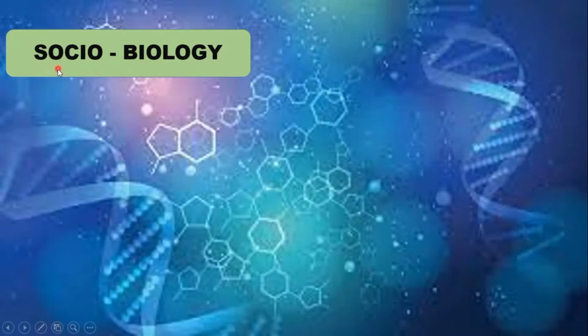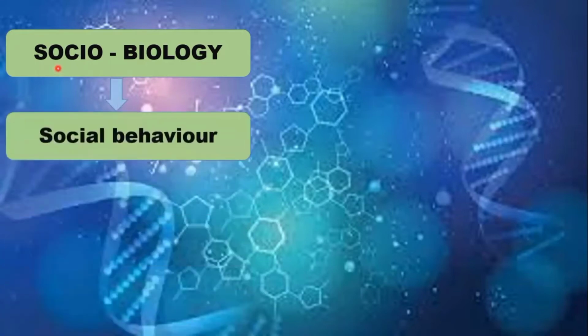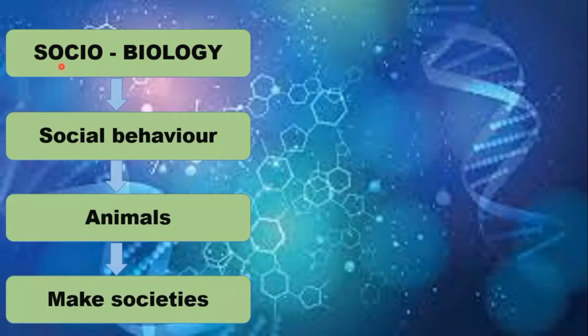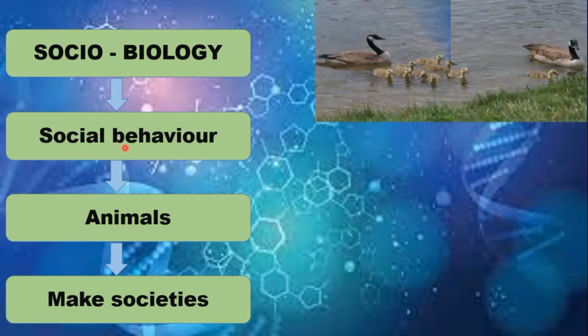We can define sociobiology as the branch of biology that deals with the social behavior of animals that make societies. And social behavior means how animals interact with each other and with other individuals. For example, there is a variety of behaviors shown by animals.